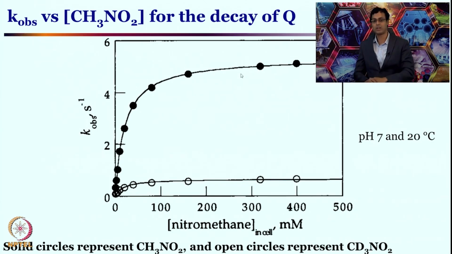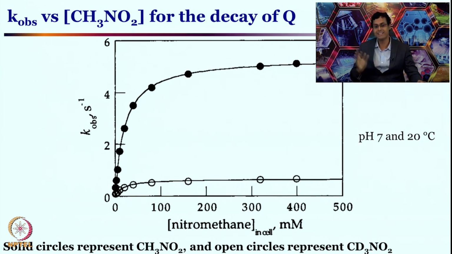Of course, one can still think of doing UV-visible spectroscopy, but this is a fantastic way of studying the reaction mechanism. Once again, CH3NO2 and CD3NO2 will give this sort of plot, k-obs versus nitromethane concentration at pH 7 and 20 degrees C. This also gives rise to a very high kinetic isotope effect value. As you see, CH3NO2 is faster, and CD3NO2 is significantly slower. Okay. So this is not a UV-visible spectra study, but an IR study.